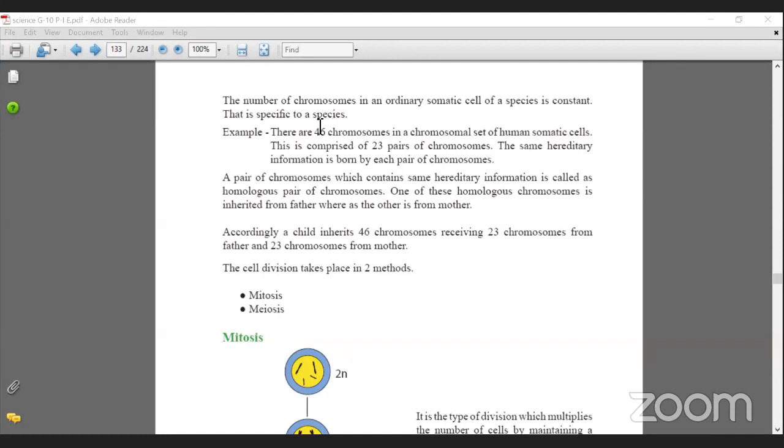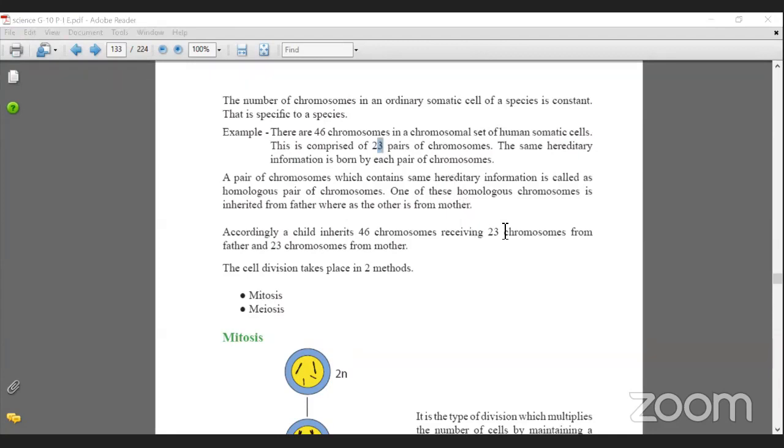That is specific. Now look at this. We have 46 chromosomes, as I said. So 46 divided by 2 is 23. So we have 23 pairs of chromosomes. Always, when you have a question regarding chromosomes, make sure what they are asking. Are they asking how many pairs we have, or how many chromosomes we have? When they ask how many chromosomes humans have, the answer is 46. But if they ask how many pairs of chromosomes humans have, the answer is 23. Those are the ones that contain our genetic information.